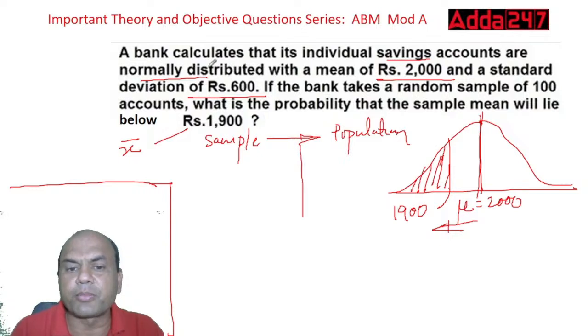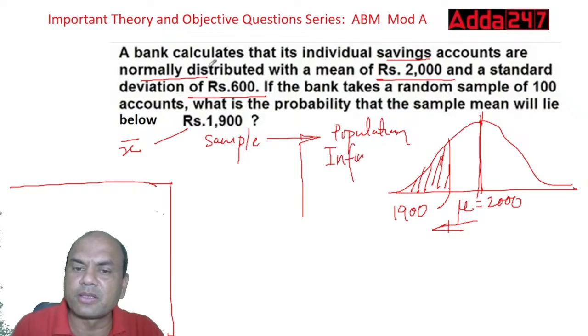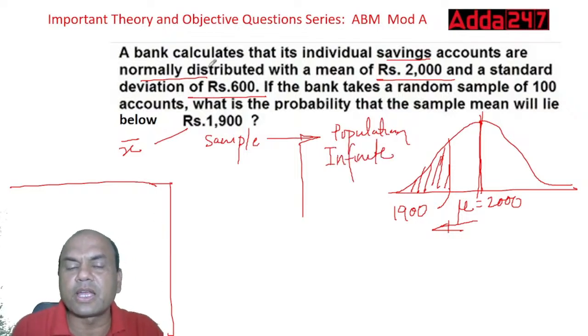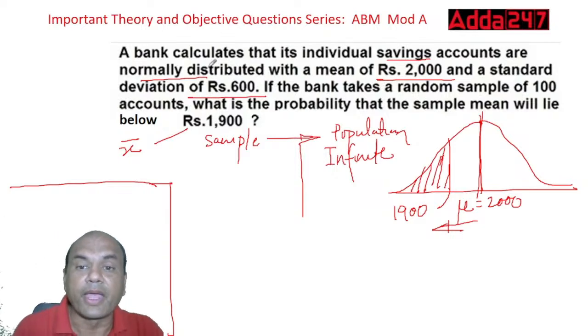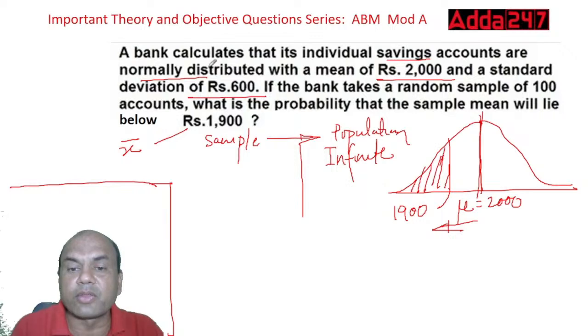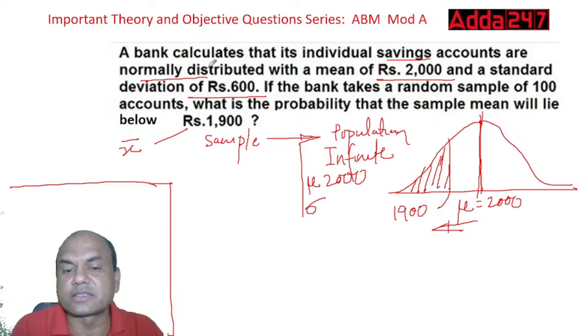So first find the population. Population is what? Do you know, finite or infinite? It is infinite, right? Keep it simple. Infinite. Once you get it infinite, immediately apply the standard error formula. And write down the values, whatever are given. For population, the mean is given as mu, 2000. Then standard deviation, we write it psi like this. Psi is given as 600.